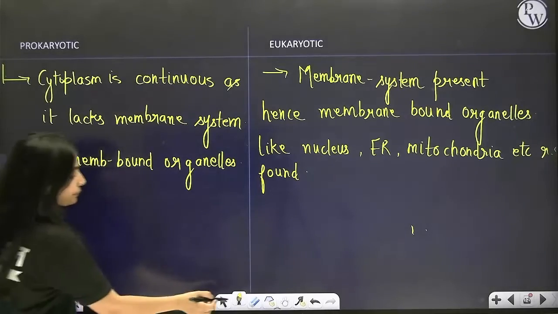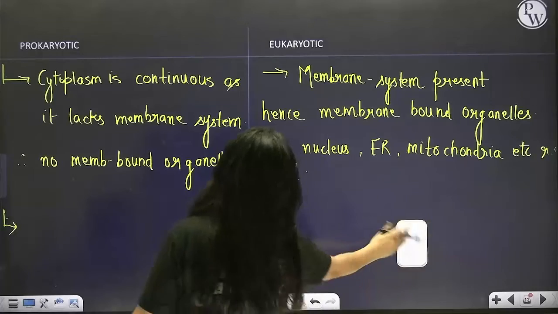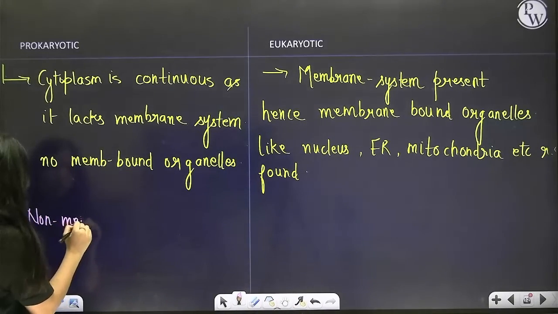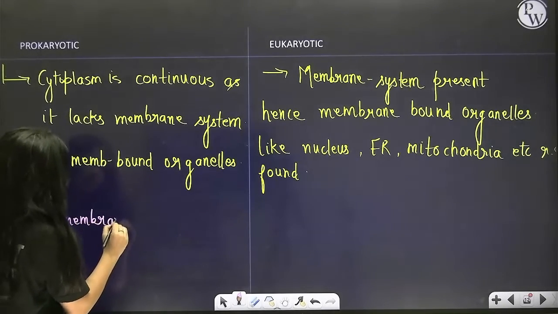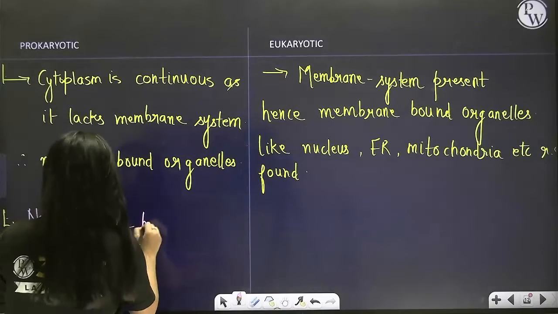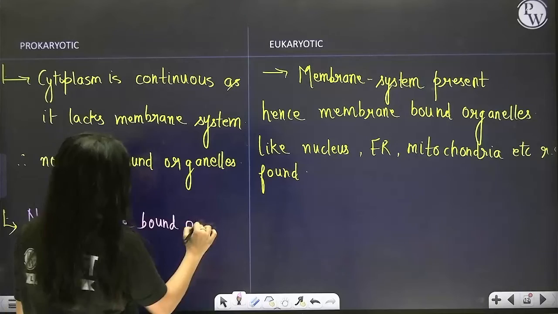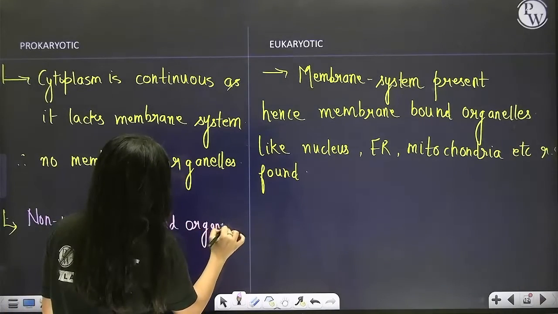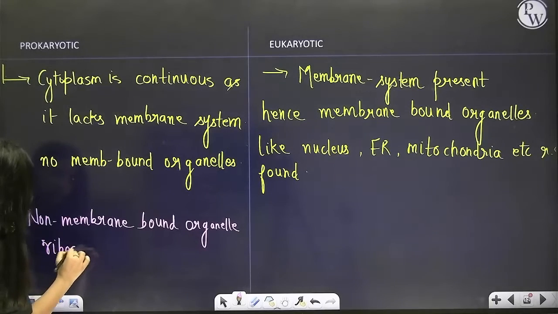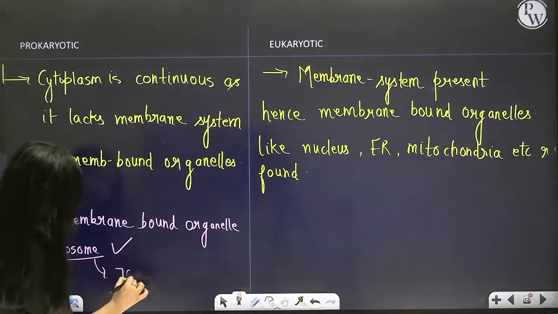However, in the non-membrane-bound organelle, ribosome is present, and the nature is 70S.